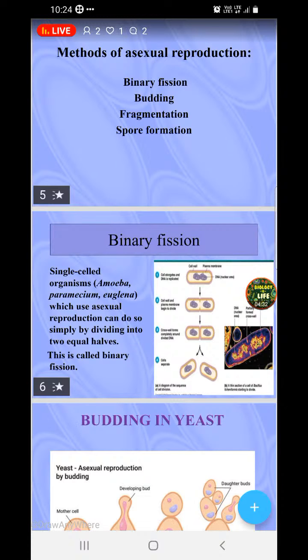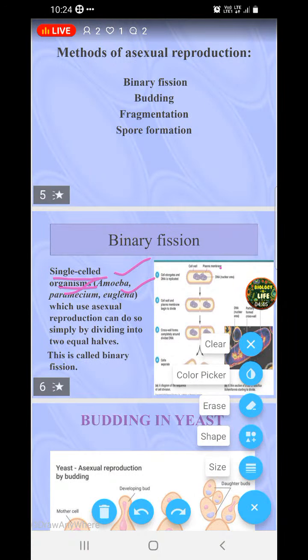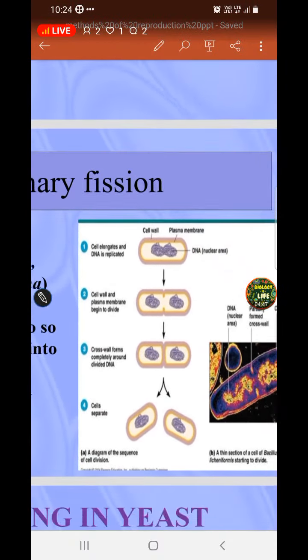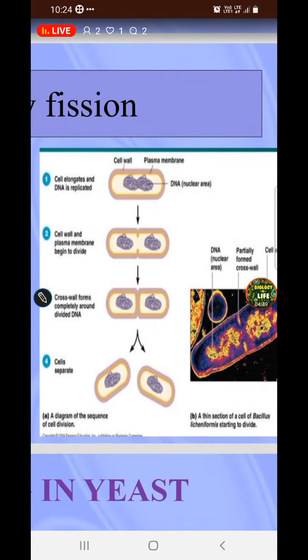When we talk about binary fission, single-celled organisms like amoeba, paramecium, euglena, the protozoans, or if I talk about monerans, the bacteria, I have taken as the example here. Here you can see the bacteria. This is the bacterial cell. The bacterial cell consists of, we all know, a highly coiled DNA structure, that is the nuclear area. The cell elongates and the DNA replicates.